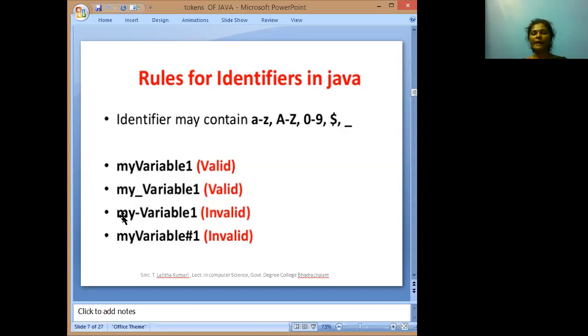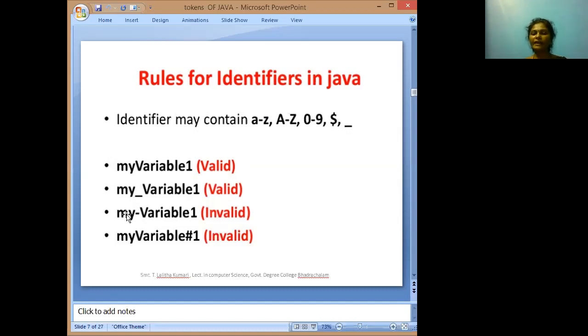Next, my-variable1. This is not a valid identifier. Why is this not valid? An identifier may contain only small a to z, capital A to Z, 0 to 9, dollar symbol and underscore.